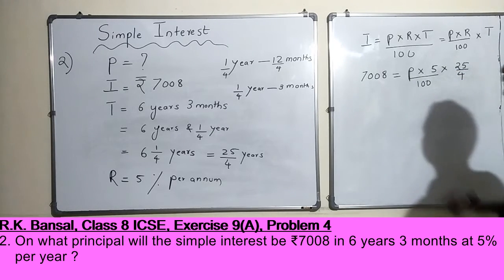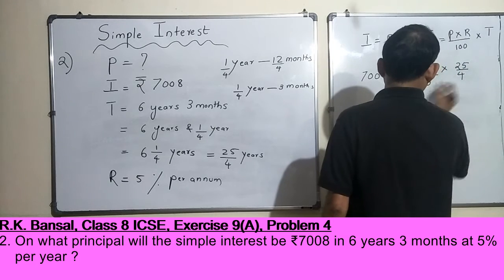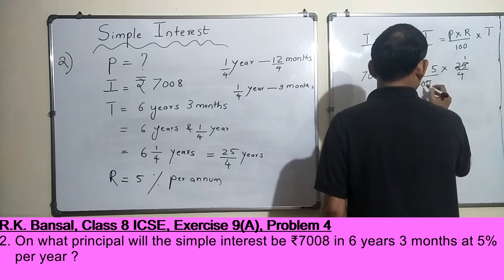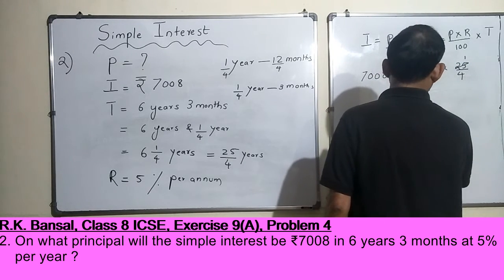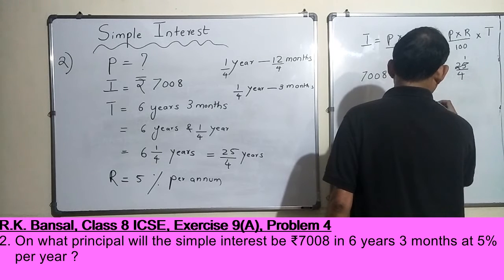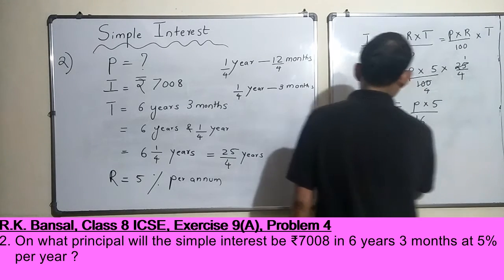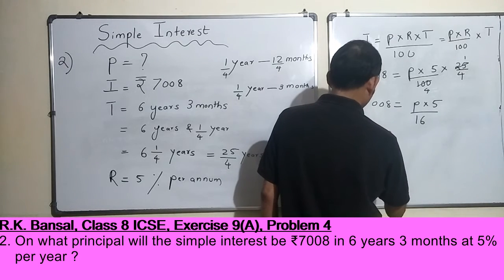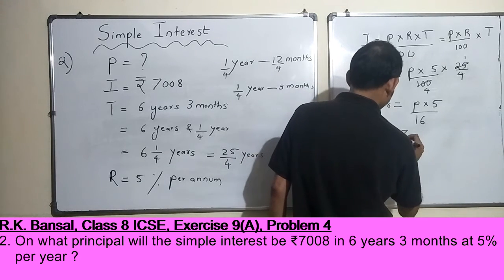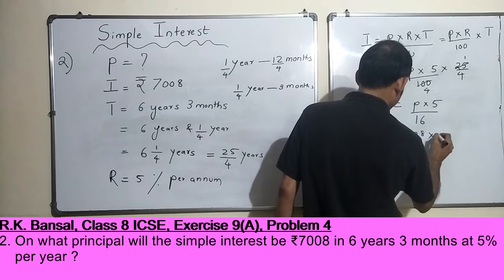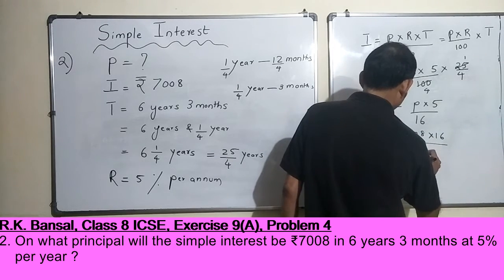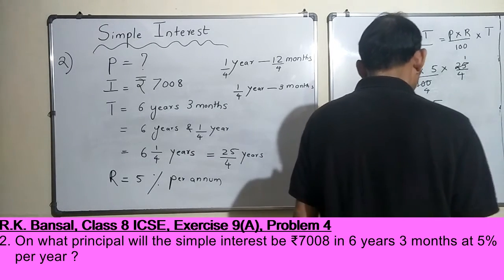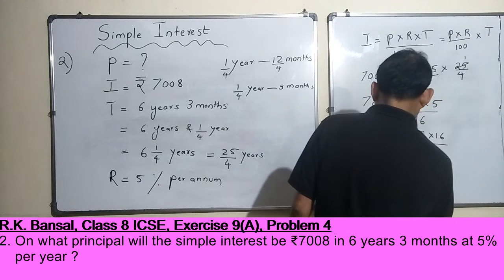Okay. So this is pretty straightforward. 25 ones are 25, 4 fours are 16. So this became P into 5 by 16 is equal to 7008. Implies P is equal to 7008 into 16 by 5. Okay. So what is that?